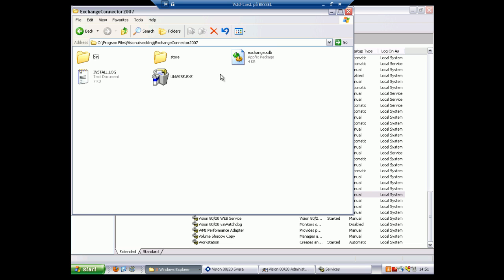First we can see an SDB file. This file contains info about what email addresses pxti is subscribing to. You can open it and you can also delete it if the Exchange connector is stopped. If so, it will be created again at the service startup and a new check for subscriptions will be made. This can be worth trying when having problems with subscriptions.